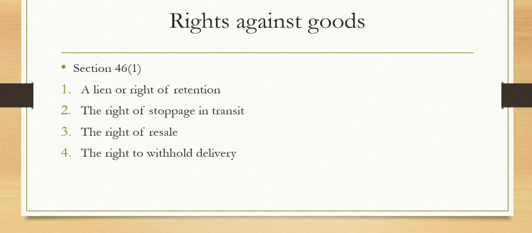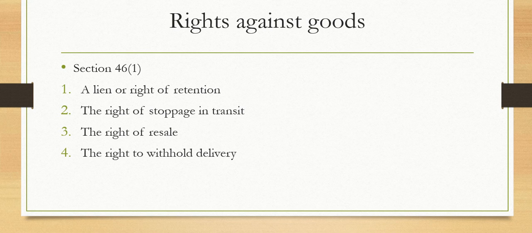So when payment is not made, they will stop the transit of goods. Point number 3, the right of resale. The unpaid seller can resell the goods. Why? Because the buyer has not paid, so he can resell the goods instead of waiting for the buyer if he has become insolvent.